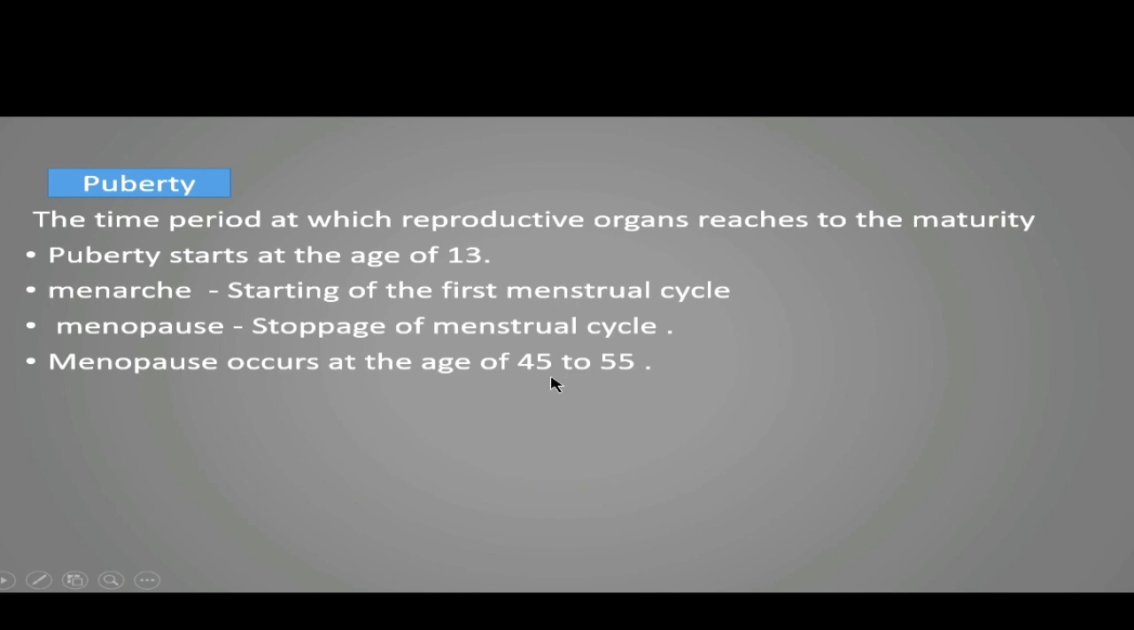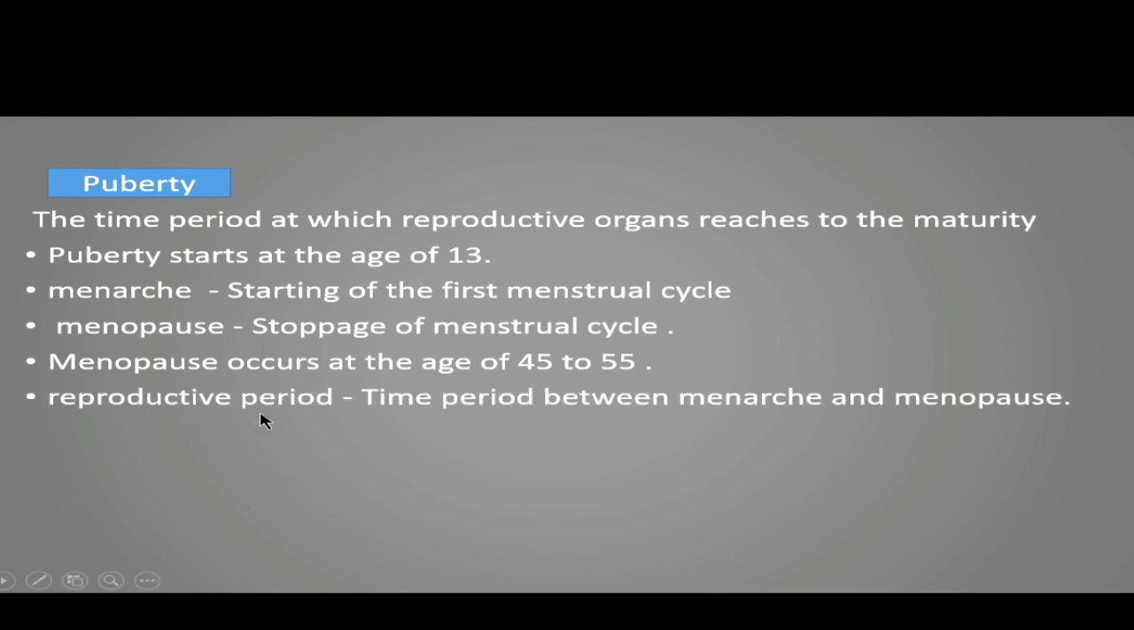So if we consider this is the minimum age at which the menopause takes place, and this is the age at which the menstrual cycle starts. At age 13 the menstrual cycle starts, at 45 the menstrual cycle stops. So 45 minus 13 is 32. So this 32 years is the reproductive period of that female.